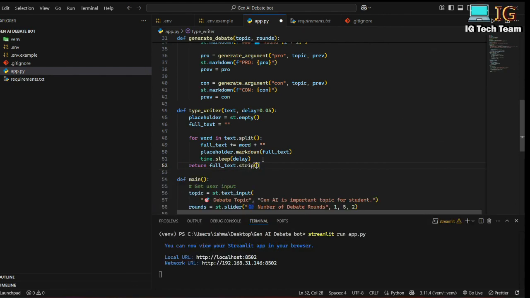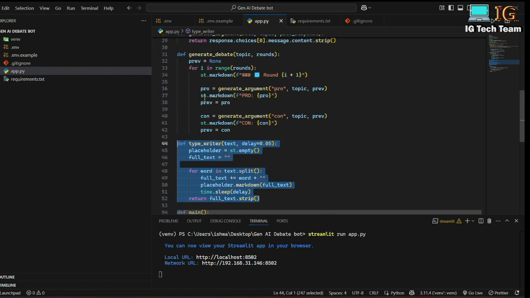I can remove leading or trailing spaces. This is it. It means first of all I have initialized placeholder and full text. I will not be providing the whole text at a time, but I will be providing one word at a time. So in this placeholder I will be providing one word at a time in the gap of 0.05 second. That means the animation will be displayed using this function.